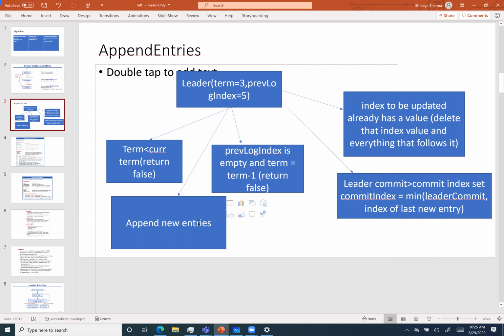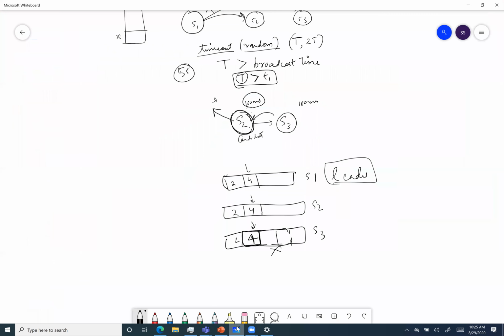And the other thing is when the index to be updated already has a value. If there is a conflict between the index, for example, the leader is asking you to set a value on index 4, but you already have a value on that index, then you'll update the value and everything that is after it, if it exists. I think I explained this case here.